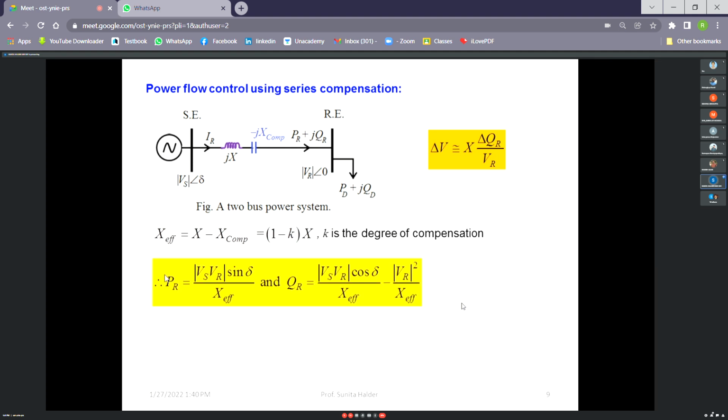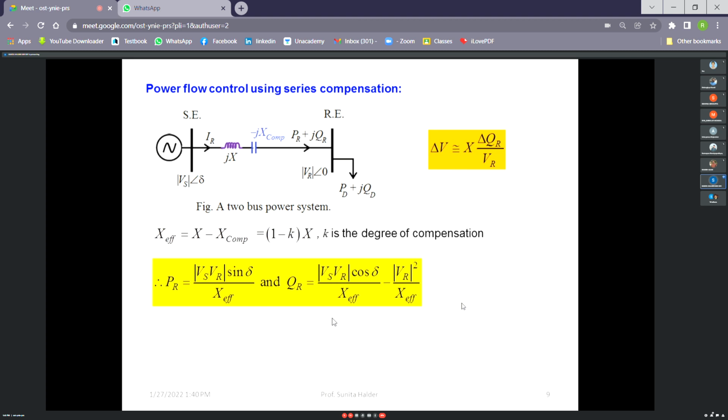So actually the PR in that case will be VR Vs by X effective sin delta, and this will be the expression of reactive power. Now you see the X effective will also improve the reactive power, is not it? So there will be this voltage deviation will also be improved using this series compensation. But the effect will be more in the power transfer as compared to the voltage drop. So power transfer and voltage drop are interrelated thing. So if you increase one, then another will be increased, but not at that extent.